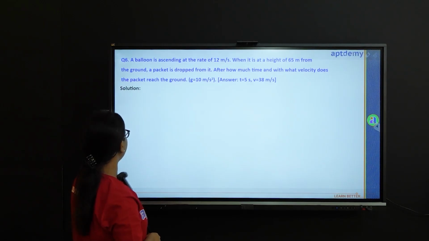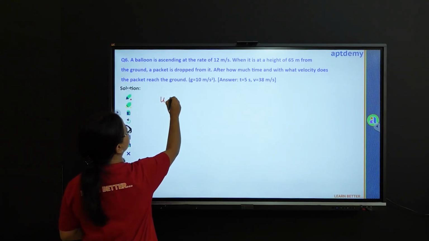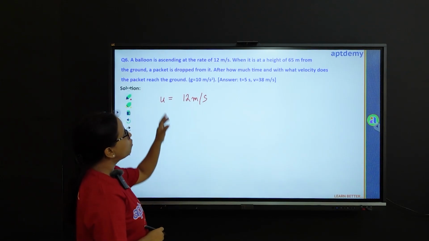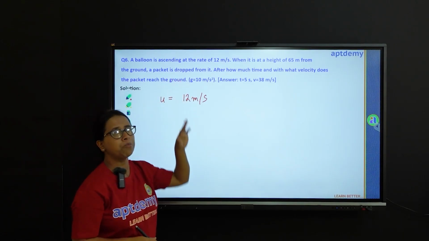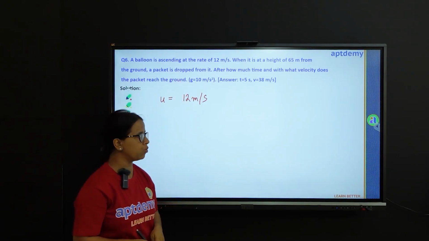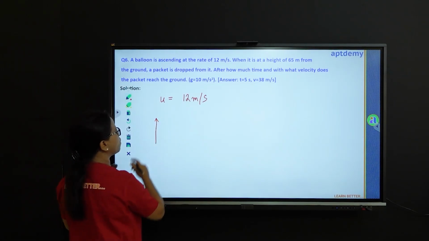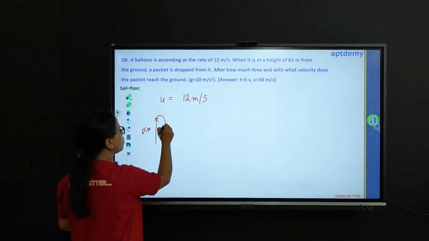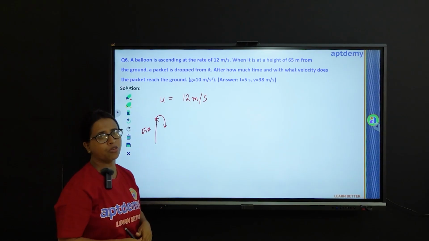So the balloon was ascending. Its velocity, we can write it as u, which is equal to 12 meter per second. This is the velocity of the balloon. Now we are not concerned with what the balloon is doing because the problem is mainly based on the packet which is dropped from the balloon. So just think of this as a picture. The balloon was ascending with a particular velocity, but then at this particular height, which is 65 meter, the packet is dropped. Okay. So the initial velocity of the packet will be the same as that of the balloon.